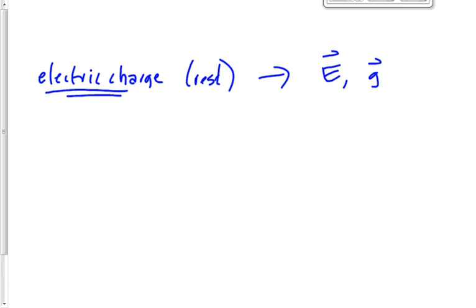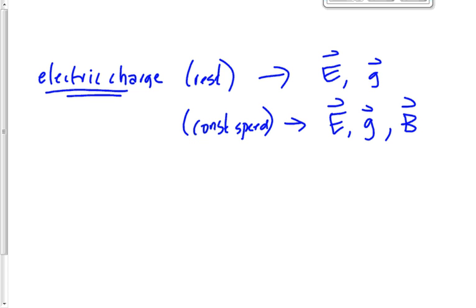If we have an electric charge that's moving at a constant speed, then what's it going to produce? It's going to produce an electric field still? Sure it is. If it's at rest and it produces an electric field, then it's going to produce one if it's moving as well. What about a gravitational field? Has it got mass? Yeah. It produces a gravitational field. Does it produce a magnetic field? Yes, it produces a magnetic field. Good. So then that must produce electromagnetic radiation, right? Because all you need for electromagnetic radiation is an electric field and a magnetic field, right?